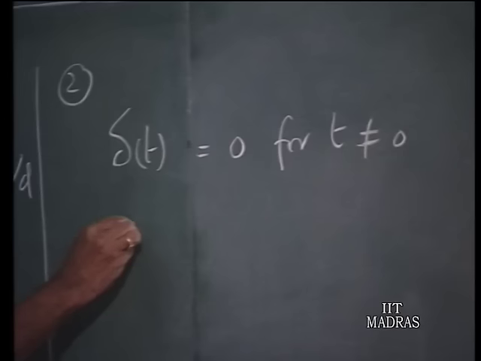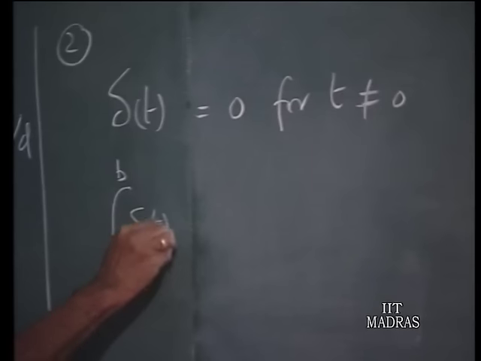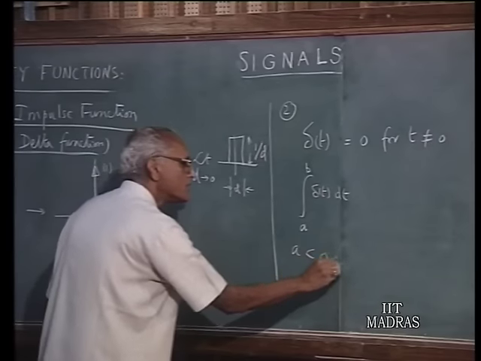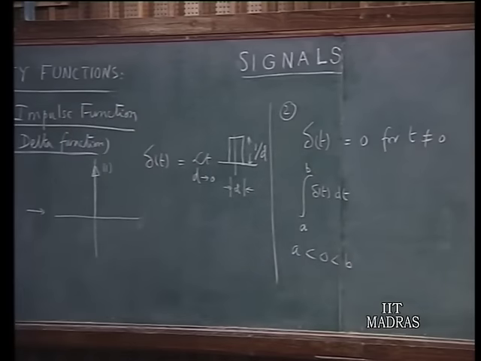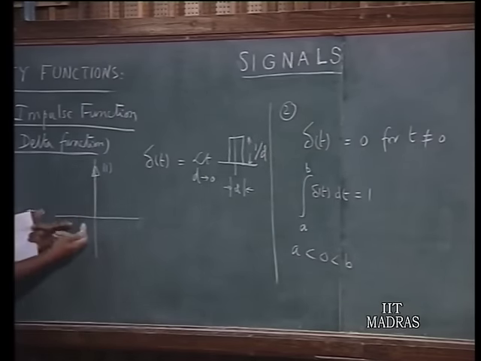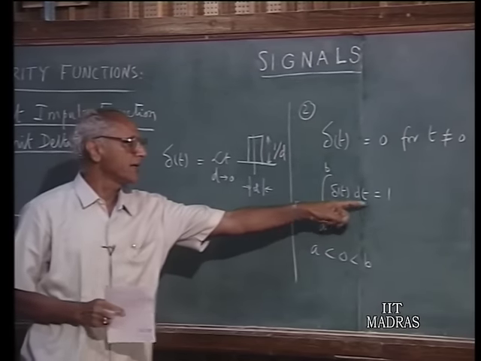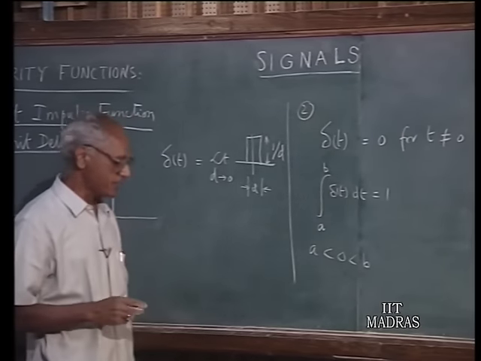So, all we can say is, if you integrate delta t from an interval a to b such that 0 is in between a and b, that means the range of integration includes that delta, this is equal to 1. That means the area under this infinitely large amplitude, 0 width curve, is said to be equal to 1. Therefore, as you integrate through the origin, the integral from a to b of delta t dt equals 1. So, that is one way of defining this.